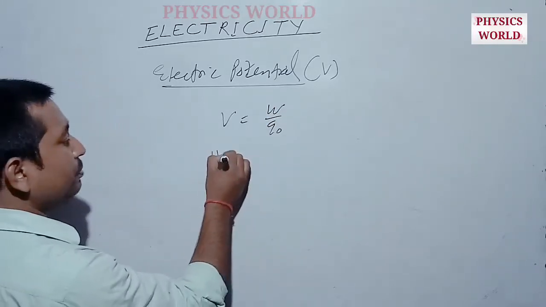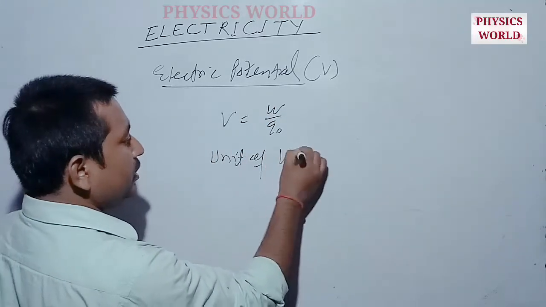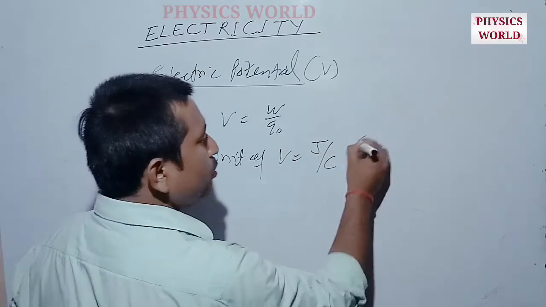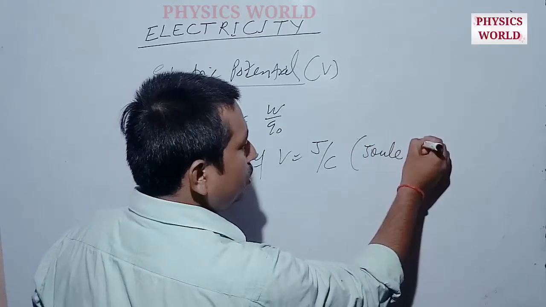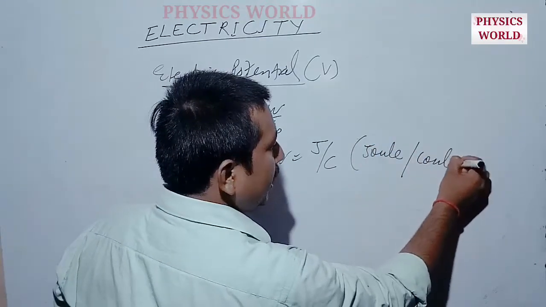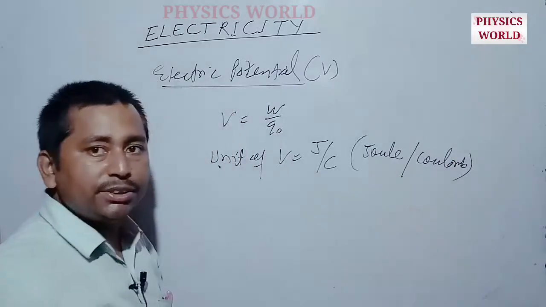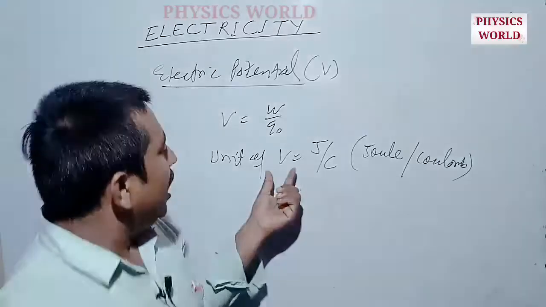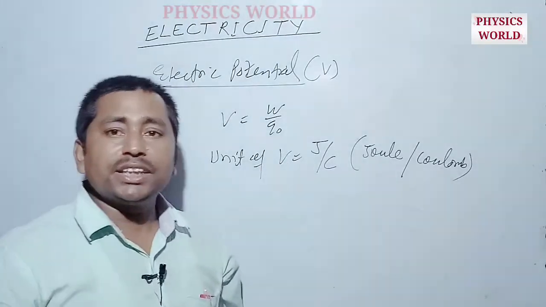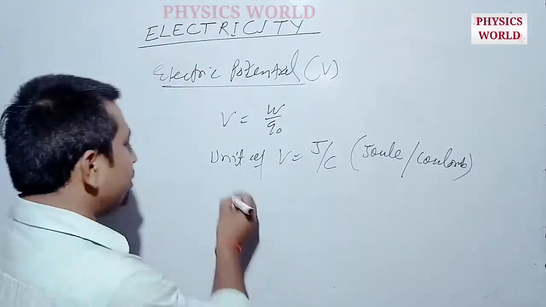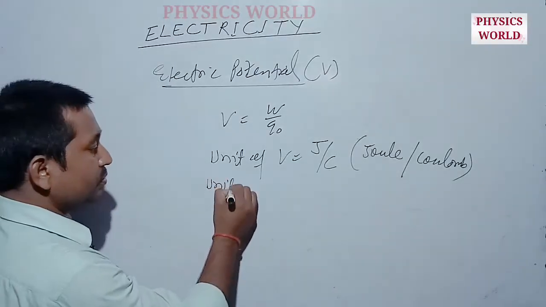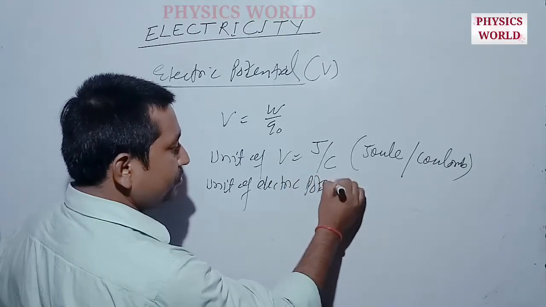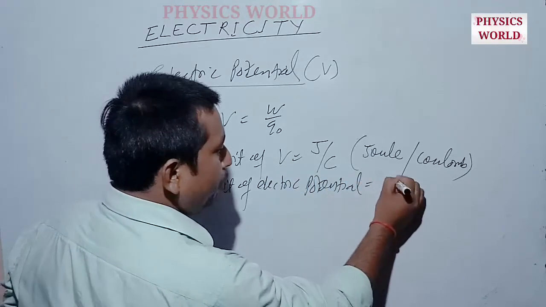So the unit of V, that is electric potential, is equal to joule per coulomb. Here joule is the unit of work and coulomb is the unit of charge. And the unit of electric potential is also volt. The unit of electric potential is volt.